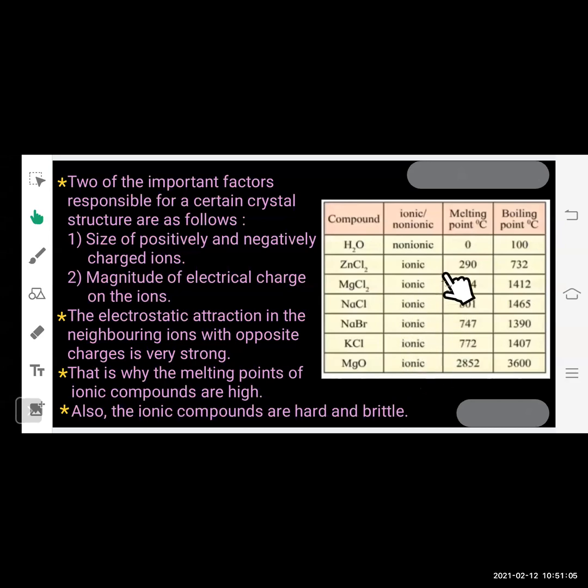And if we look at their melting and boiling points, we can observe here water's melting point is 0 degrees Celsius, whereas zinc chloride, which is an ionic compound, has a very high melting point, that is 290 degrees Celsius. As we move downwards, we can see magnesium oxide has the highest melting point, that is 2852 degrees Celsius. In the same way, the ionic compounds also have high boiling points because of the strong force of attraction between the oppositely charged ions.